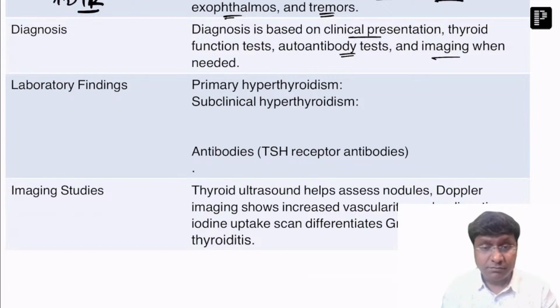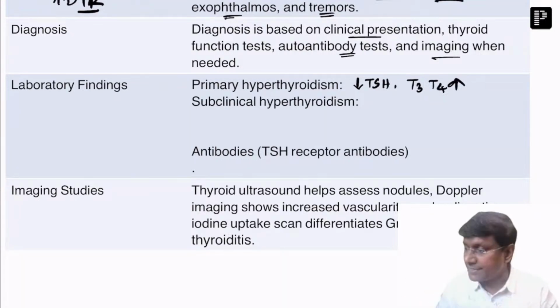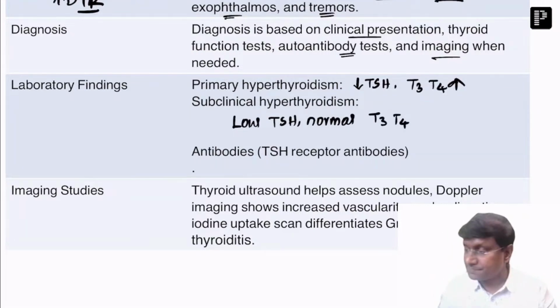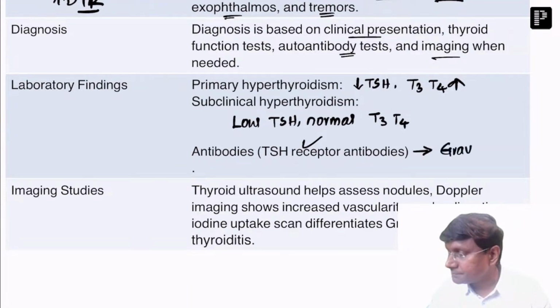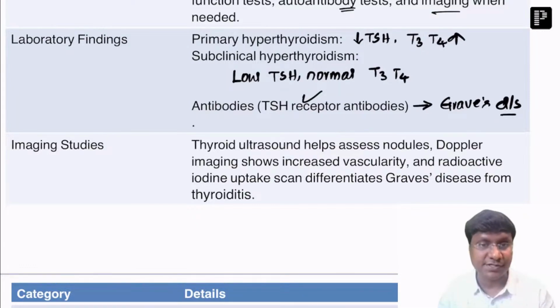Now, coming to primary hyperthyroidism, the TSH levels will be low, but T3 and T4 levels will be elevated. Whereas in subclinical hyperthyroidism, they will have low TSH, and normal T3 as well as T4. And if you take the antibodies, TSH receptor antibodies confirm Graves' disease, right?